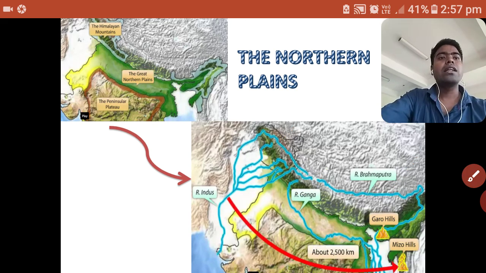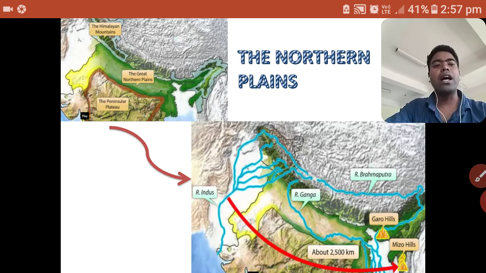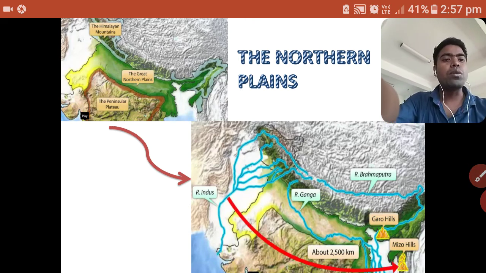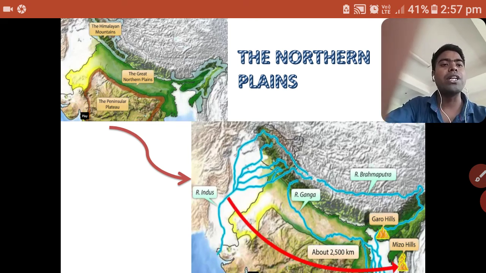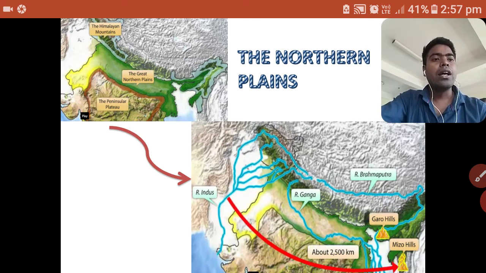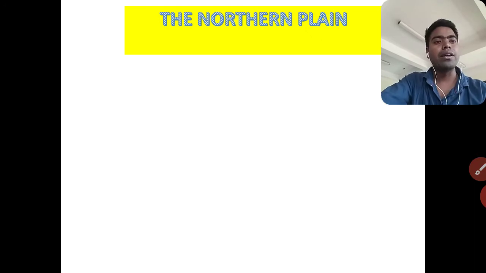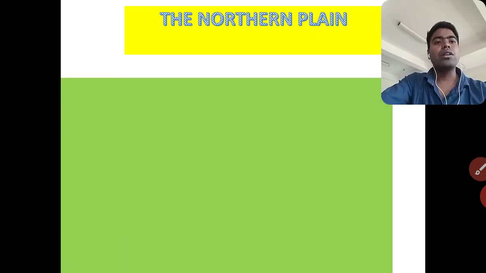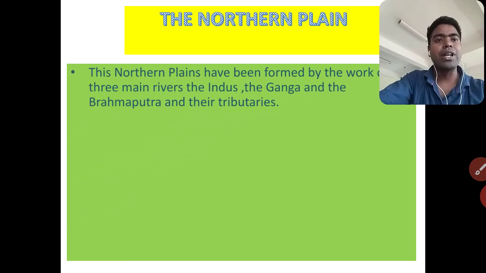So, let us start with our country's plain area. From the Indus to the Brahmaputra, the total length is 2500 km from west to east. Next, let us look at our country's Northern Plain, which is also known as the Indo-Gangetic Plain. These are the features of the Northern Plain. One by one I will discuss and explain them.